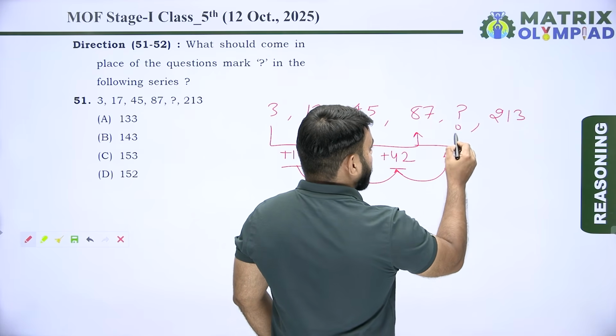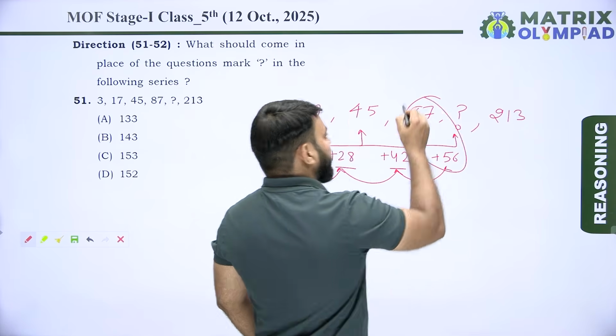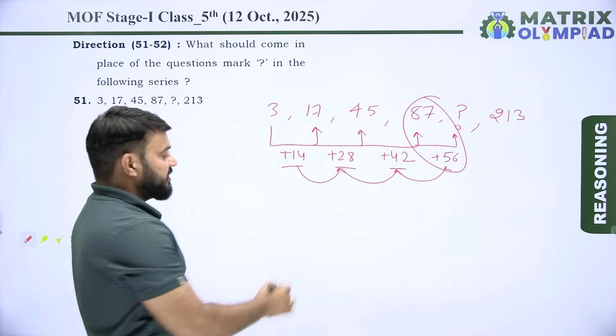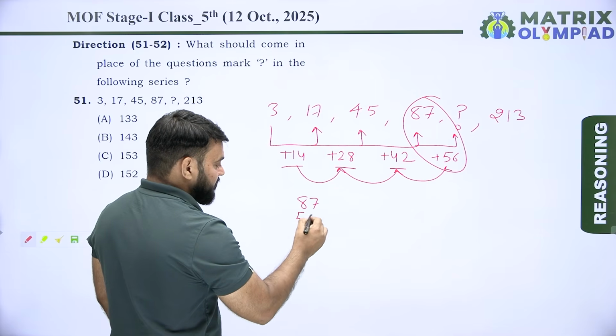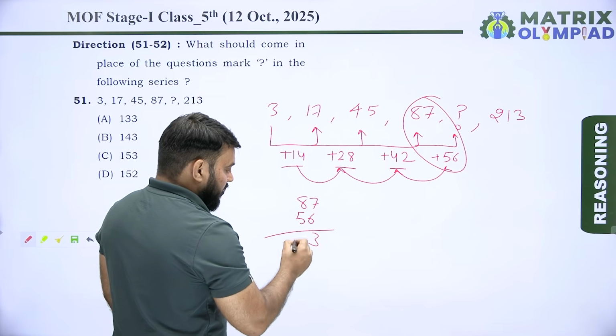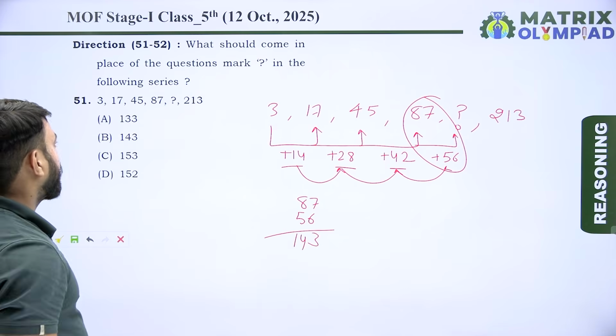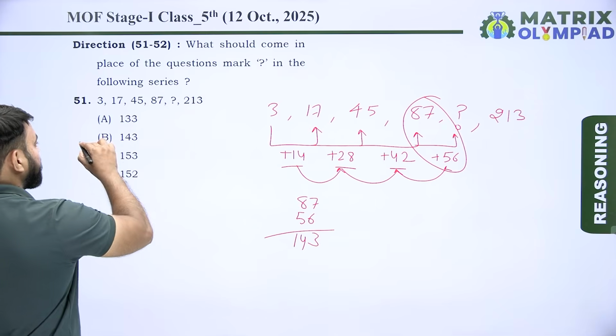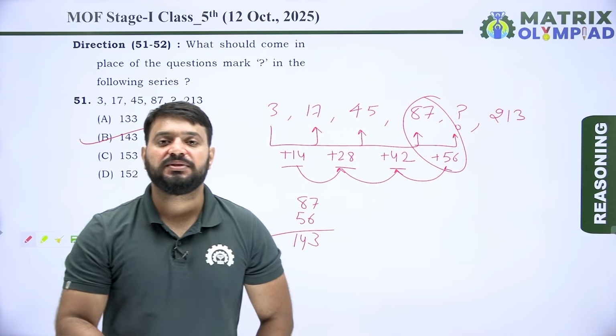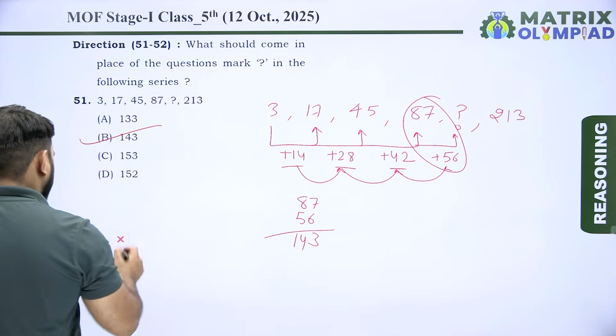So now adding 56 in 87. 87 plus 56, it means 143. So 143 is the missing number of given number series. So here option B is the correct answer of this question. Let's move on to the next question.